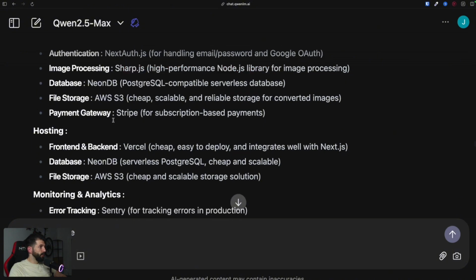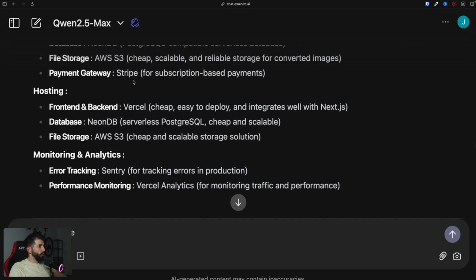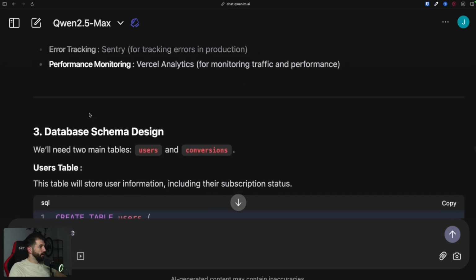We use NeonDB, nothing new here. AWS S3 for storing the images. Payment gateway, Stripe, it's a classic, right? Maybe I will go with something different probably. And let's scroll down a bit more.